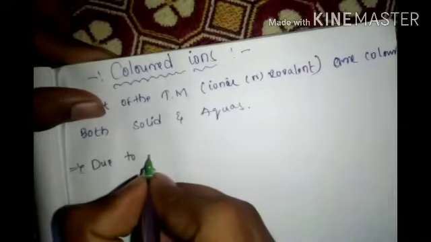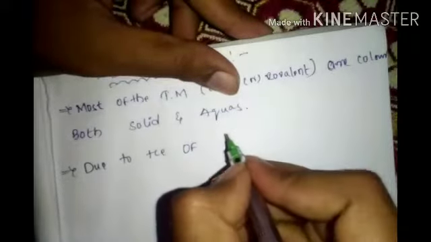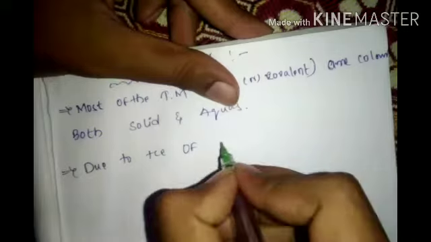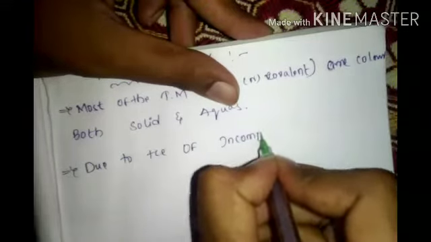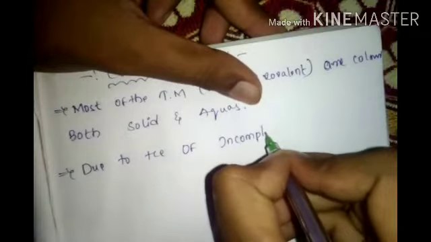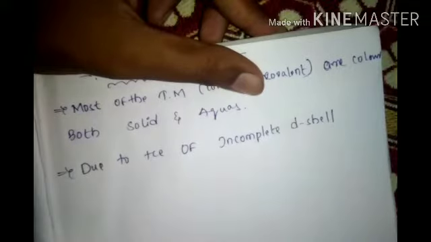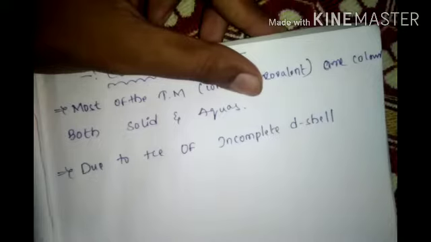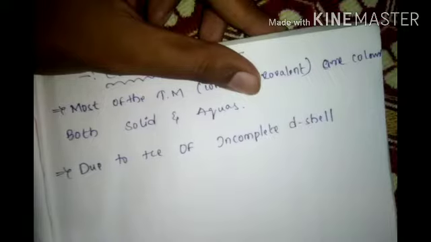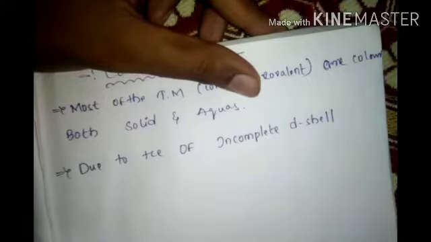Because of the reason, the presence of an incomplete D shell. Why? If the D shell is there, different colors will come? Not exactly that. An incomplete one. If the D shell is complete, different colors won't come. If the D shell is incomplete, colors will definitely be possible.